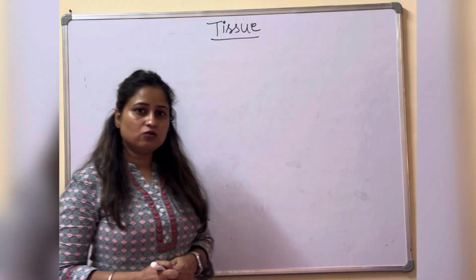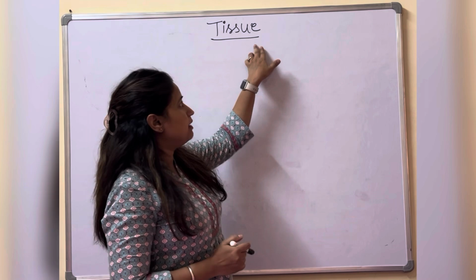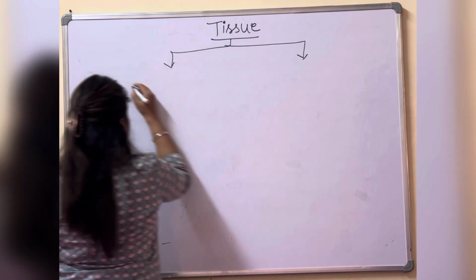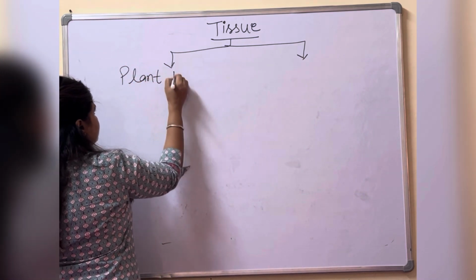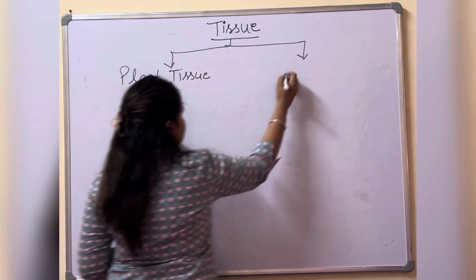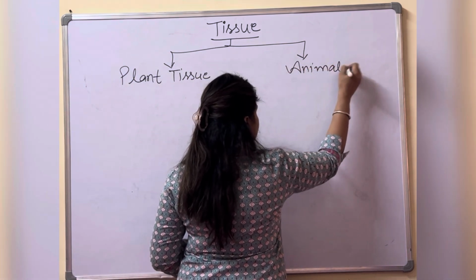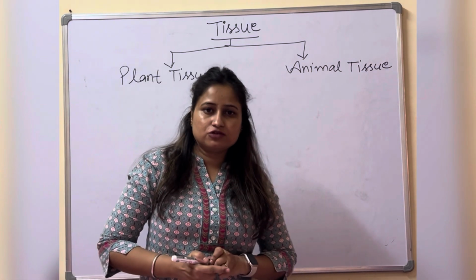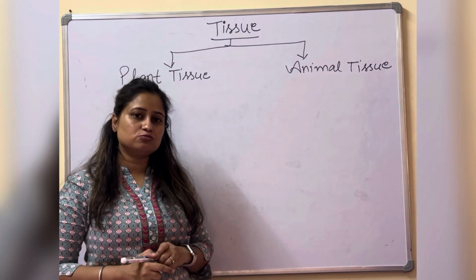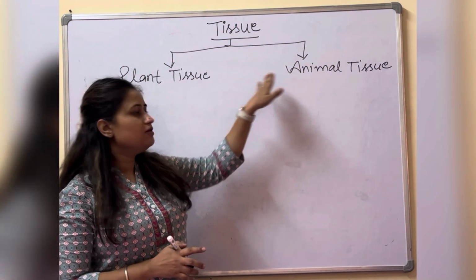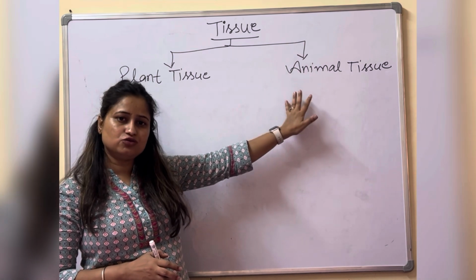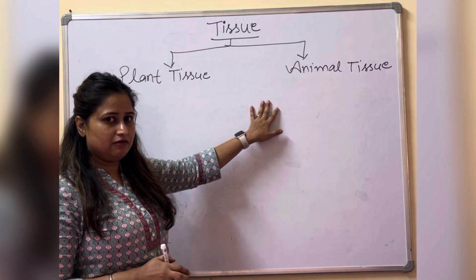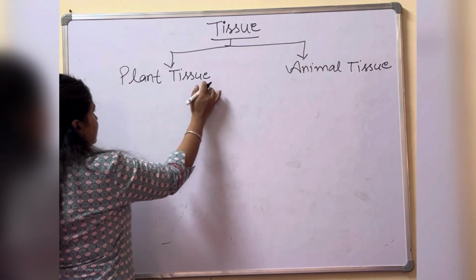In this chapter, we are going to study two different types of tissues, that is plant tissue and animal tissue. I'm just going to give you the flow chart of plant tissue and animal tissue before starting, so that you can get an idea of what we are going to be doing in this chapter. Only these tissues are in your syllabus and these are very easy. I will teach you in a very easy way, so all your doubts from this chapter will be cleared very easily. Fine. So let's start, first of all, with plant tissue.